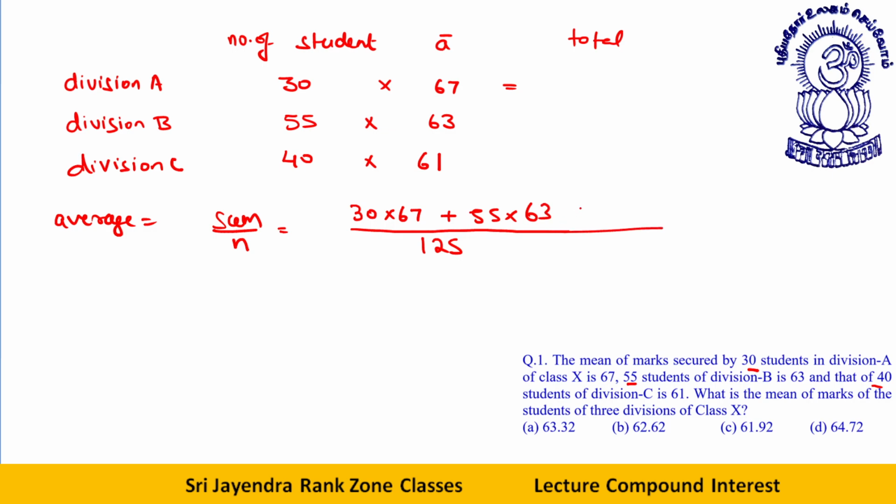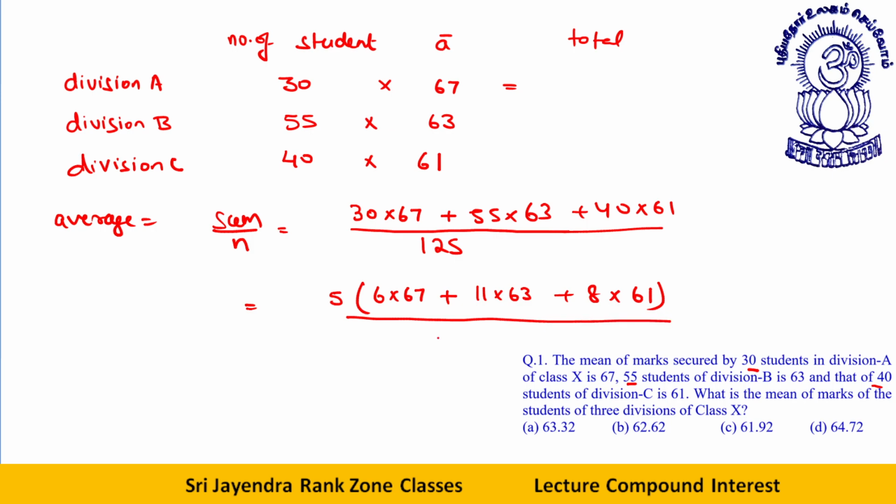In the last, it is 40 into 61. Nothing much can be taken common, only 5 can be taken common. If I take 5, it is 6 into 67. If I take 5 again, this is 11 into 63. This is 8 into 61 divided by 5 into 25. 5 will cancel from here. 6 into 67. I did 3 into 30, 67. That was 201. So 6 into 67 will be double of that, 402.